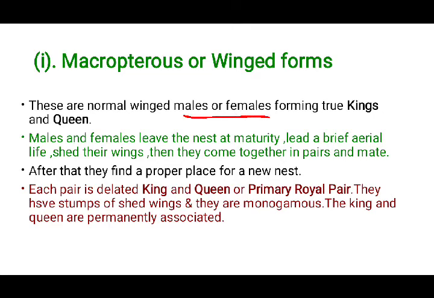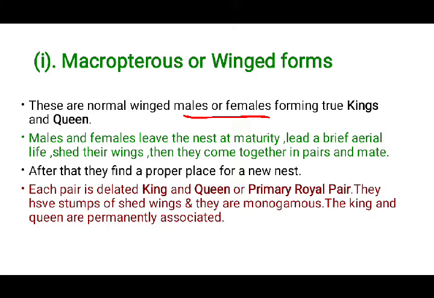So if you remember, in case of honeybees, you will find male and female. The female, which is much more dominant and fertile in nature, is called a queen, and the male which is involved in reproduction is called a drone, right?